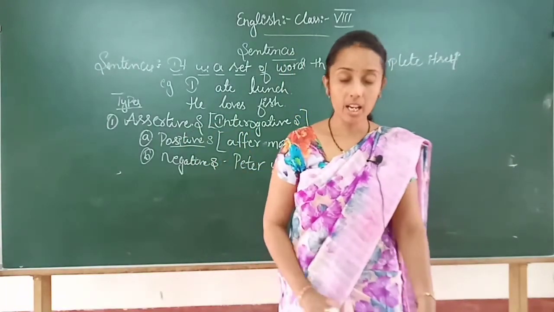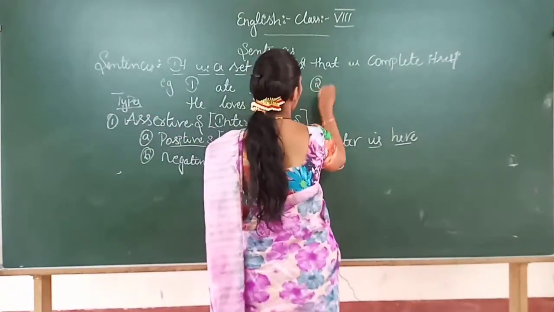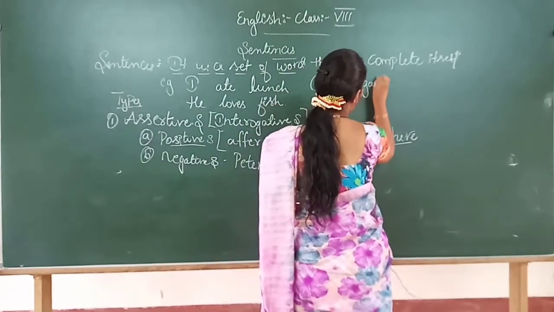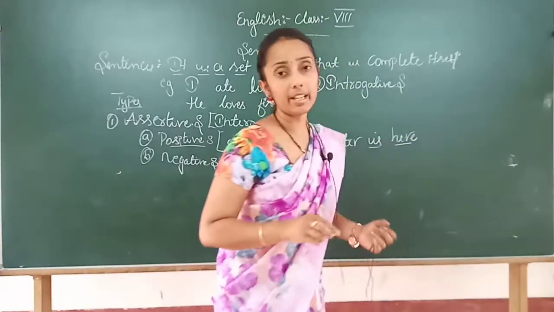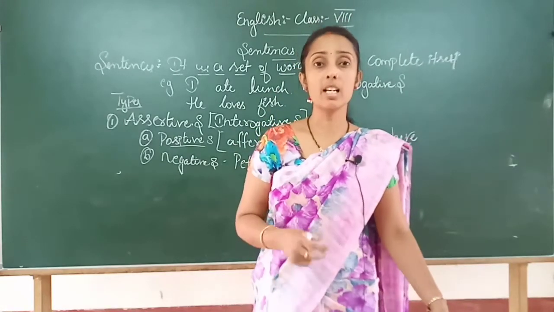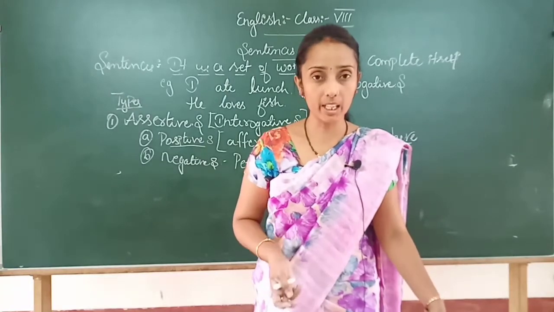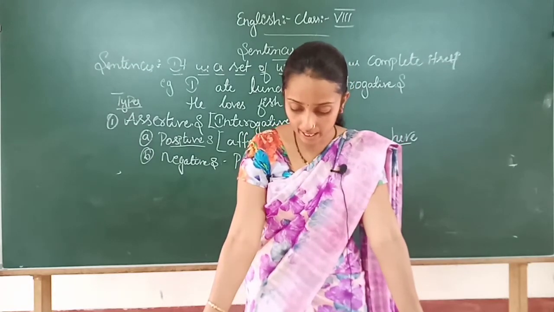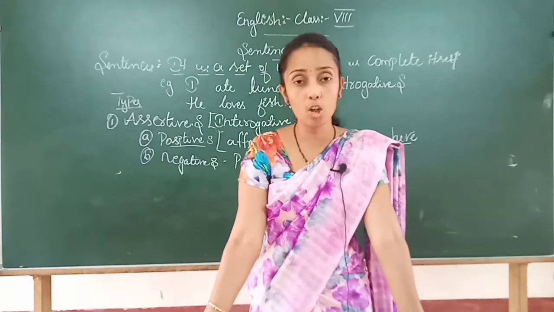Then the next one after assertive sentence is the interrogative sentence. Write down, second one is interrogative sentence. What is interrogative? The name itself says the sentence is used to make an interrogation or an enquiry. Write down, an interrogative sentence is a sentence that asks a question.